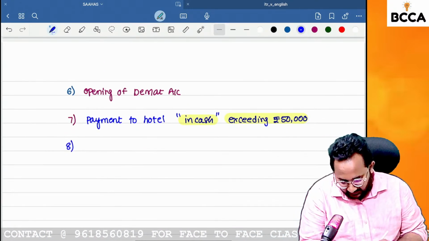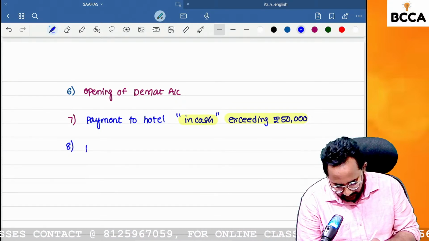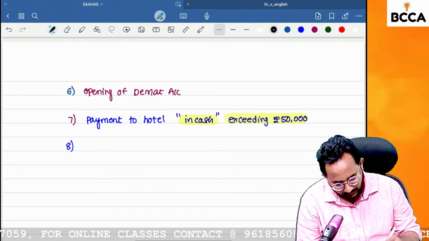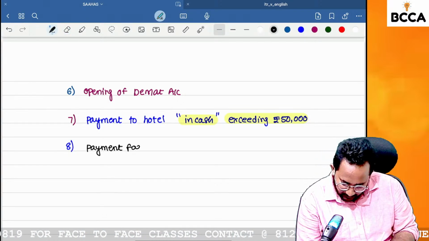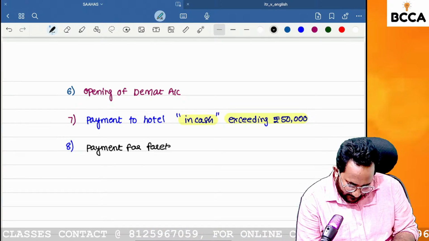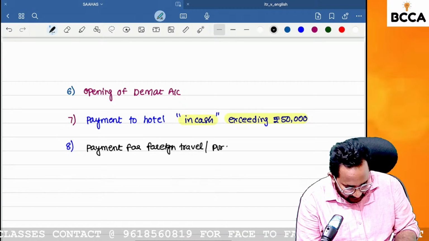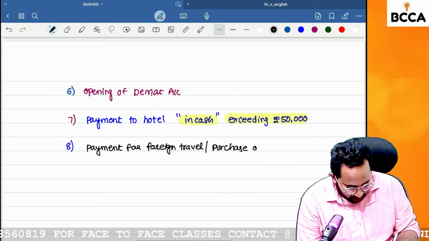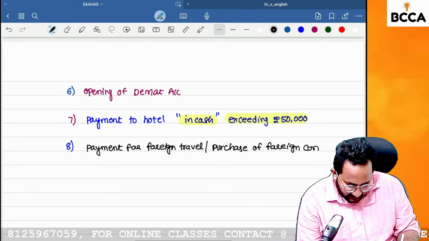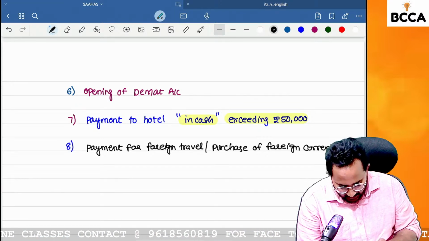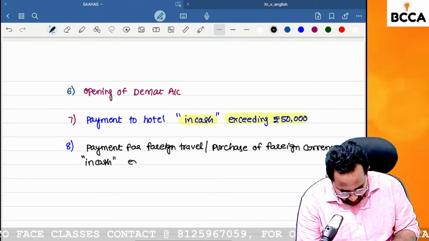Yes. Next one, payment for foreign travel or purchase of foreign currency. Purchase of foreign currency in cash, exceeding how much amount? 50,000.